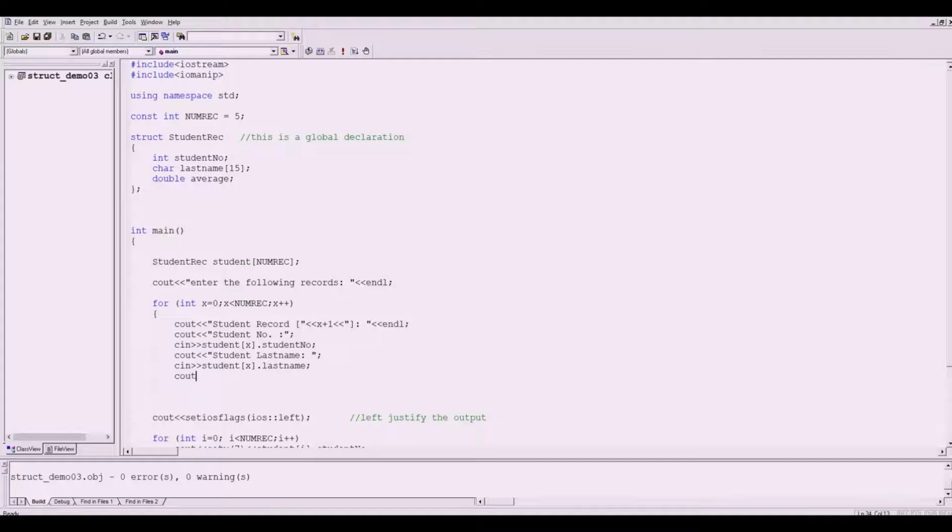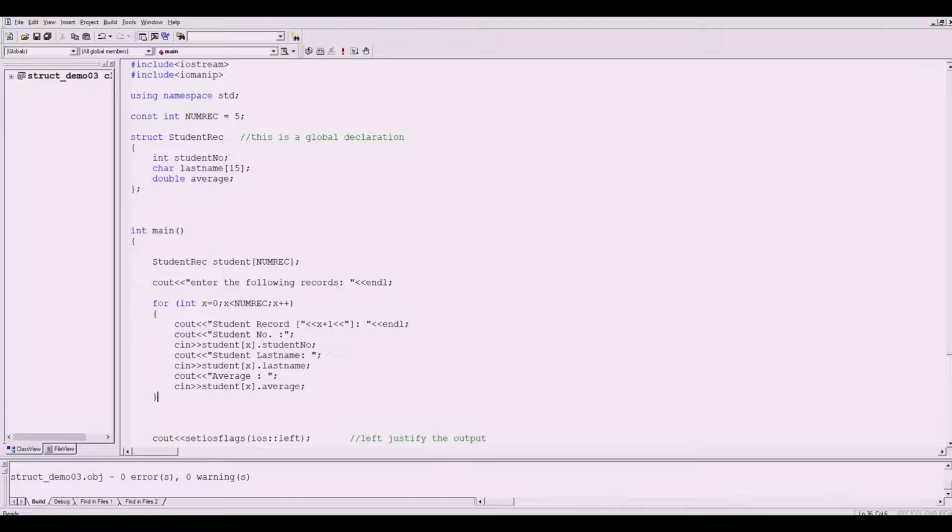Next, cout. You'll have there, say, the average. So let's ask the average. This time, cin. It's still student, and our counter x, dot average. So you've got the average. Okay, and then let's close it.